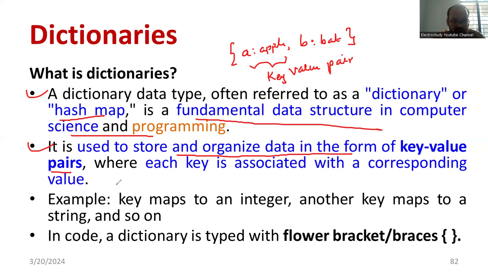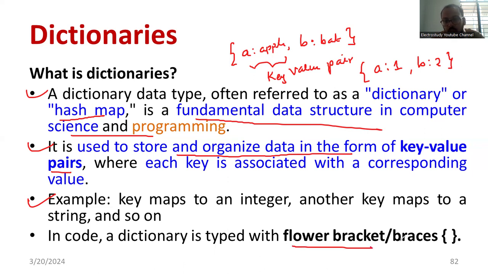One more important thing: the key can be an integer or a string. For example, A is a string, A for 1, B for 2. I can represent it like that also. It supports different kinds of data types: A is a string, and 1 is an integer. So we can map with integer and string, or string or float. Anything you can represent.